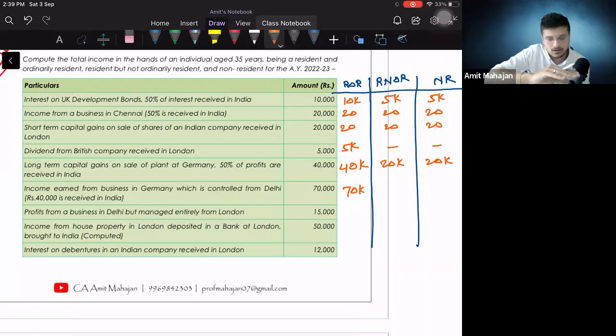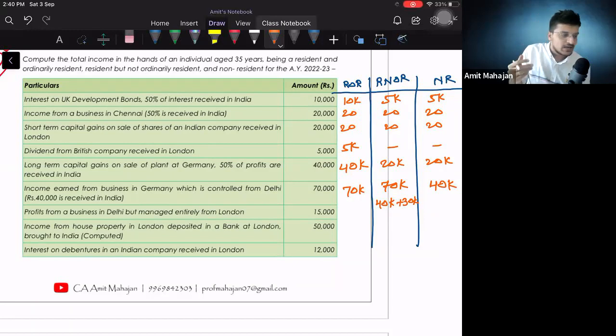In that recording, I have specifically mentioned about this point only. Okay, don't worry if you have not understood this. So here it will be 70,000. Why? Because 40,000 Indian income and 30,000 foreign income. And here only 40,000 will be taxable for non-resident.